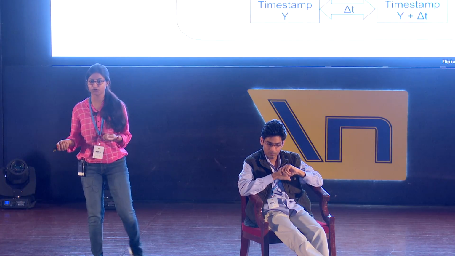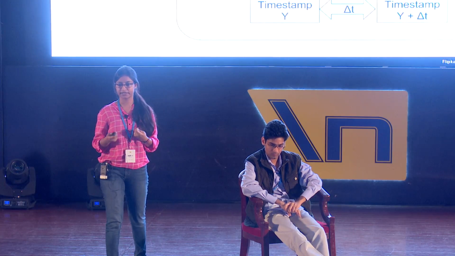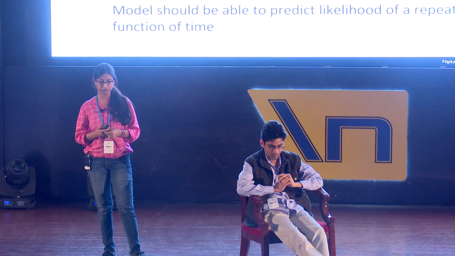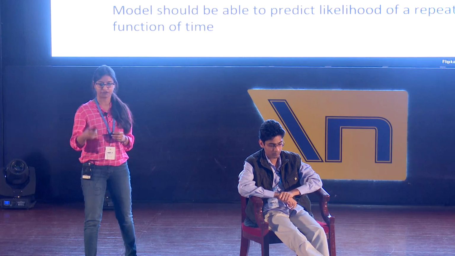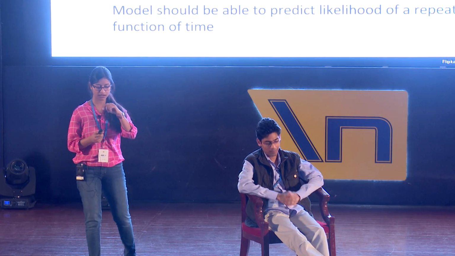But if any offer is going on, in that case you might want to buy it because you're getting it for a low value, and you can stock it for the future. So all these factors will be the input to our model, and we'll try to get the output where we can figure out the probability of the user making the purchase in some time interval. So here we have listed our input features and what output we want out of it. Input features will be like users' past purchases, as we discussed, because we are figuring out the repeat purchase pattern, so we need to have the users' purchase data.